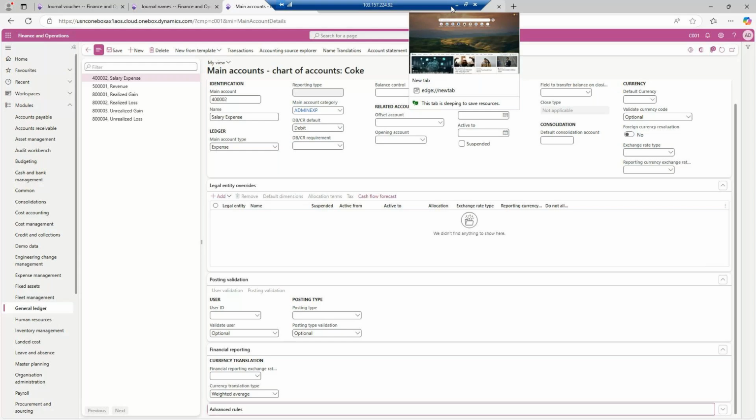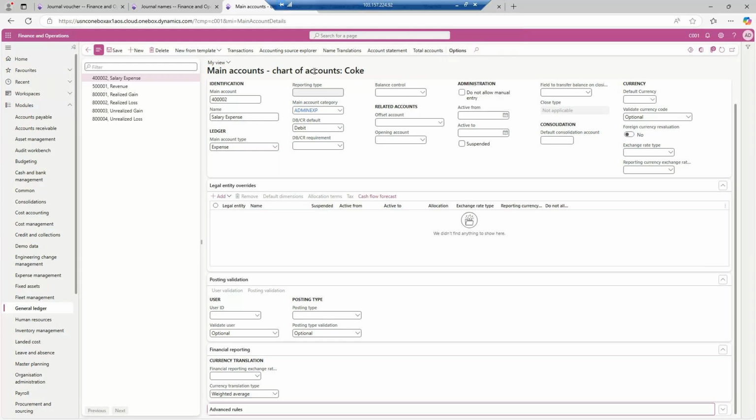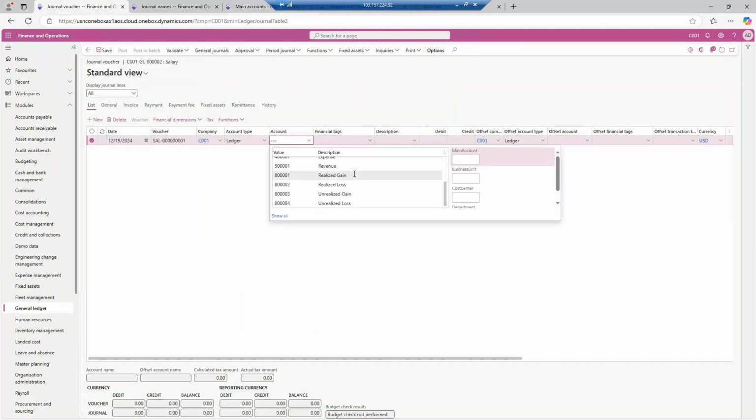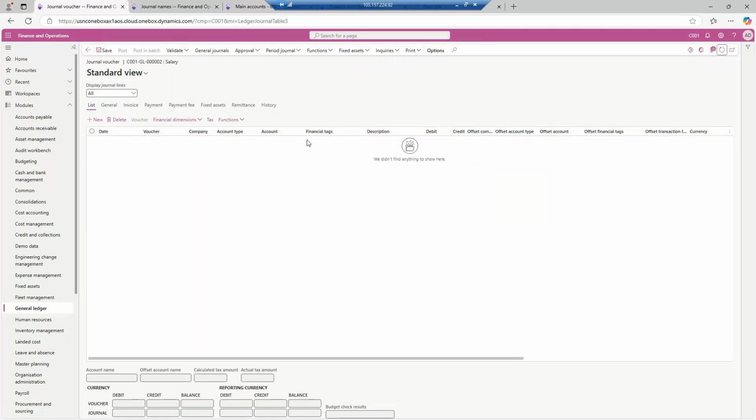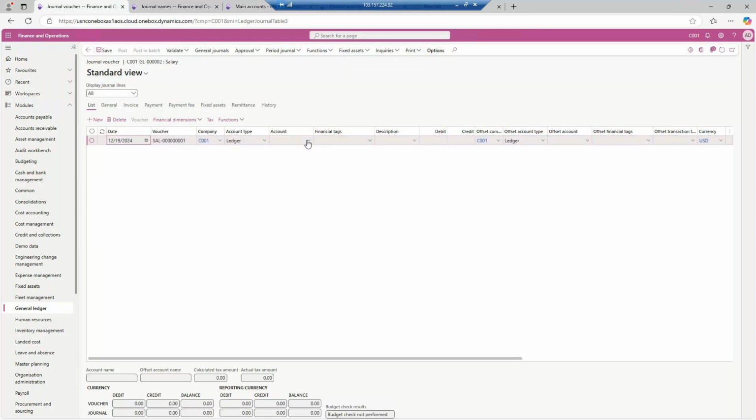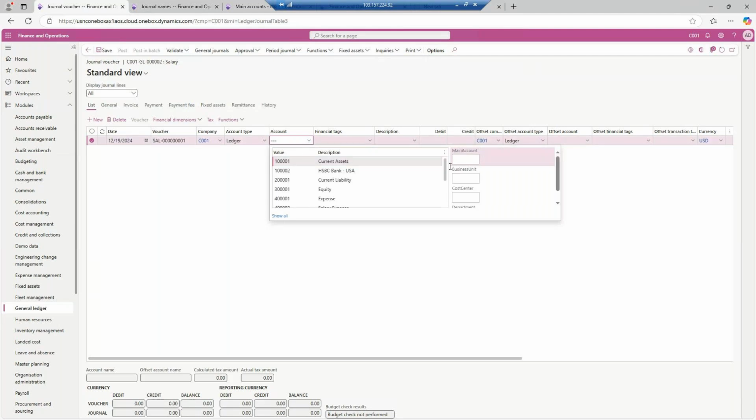Okay. So now chart of account, salary expense is done. How to do expense, that I will type over here. I will refresh the form first so that the main account which I have created will come over here again. Click on the new button and come to the ledger form.